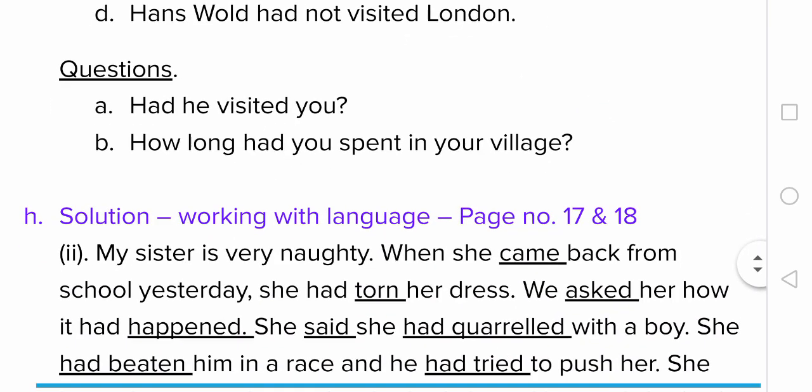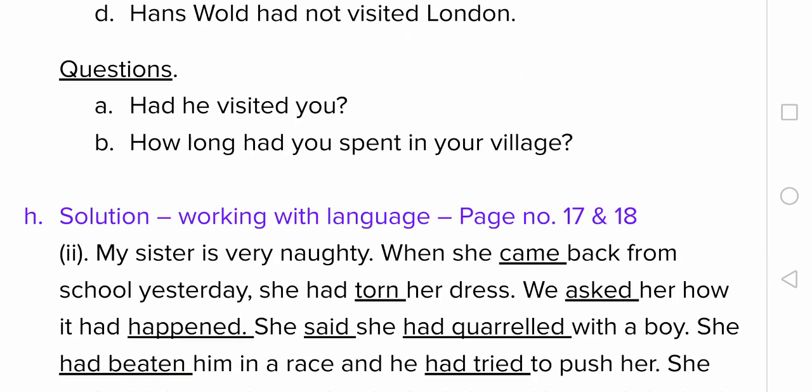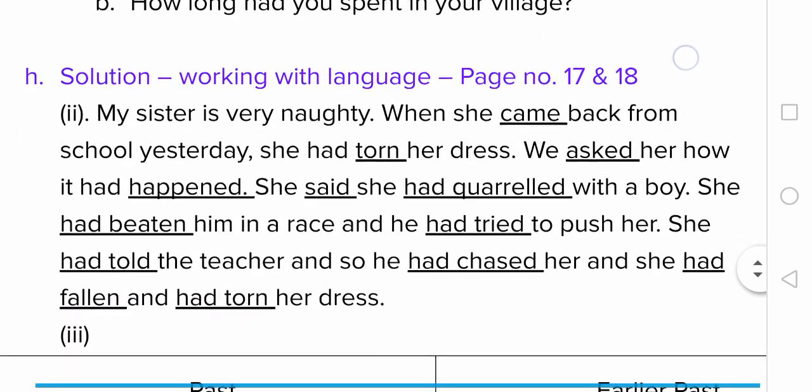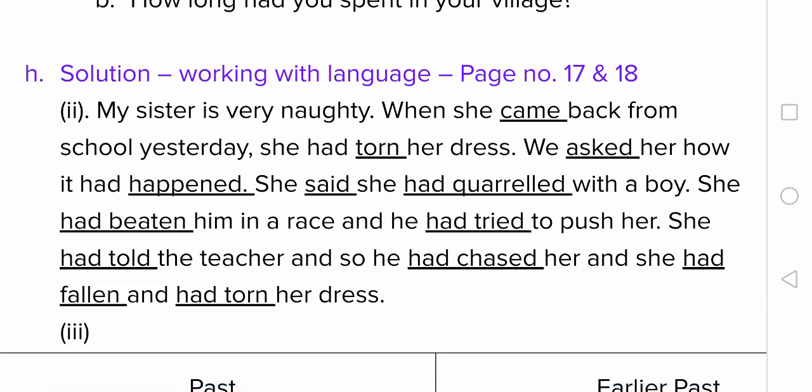Now, solutions for Working with the Language from pages 17 and 18. Before you go through these answers, I would suggest that you once try on your own and then cross-check with the answers.